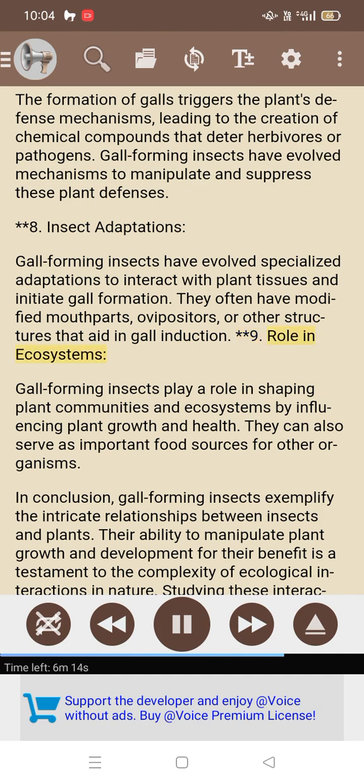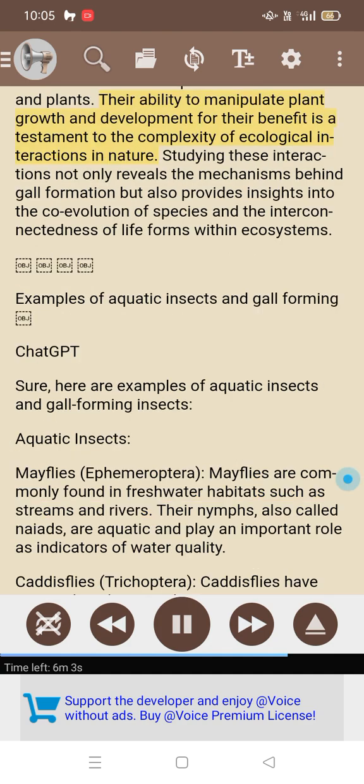9. Role in ecosystems. Gall-forming insects play a role in shaping plant communities and ecosystems by influencing plant growth and health. They can also serve as important food sources for other organisms. In conclusion, gall-forming insects exemplify the intricate relationships between insects and plants. Their ability to manipulate plant growth and development for their benefit is a testament to the complexity of ecological interactions in nature. Studying these interactions not only reveals the mechanisms behind gall formation but also provides insights into the coevolution of species and the interconnectedness of life forms within ecosystems.